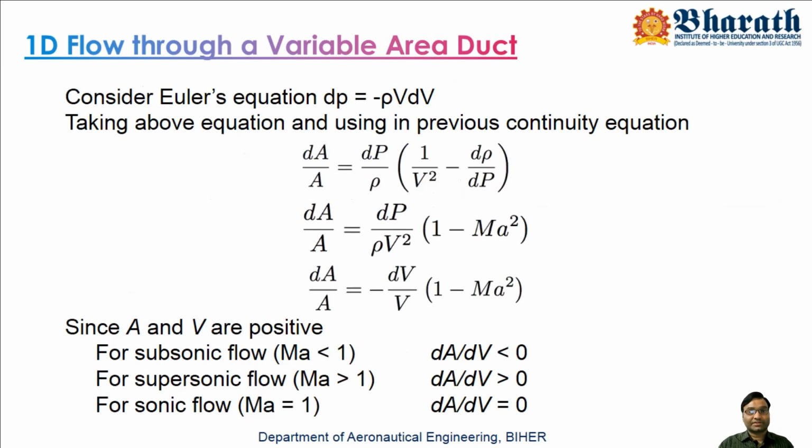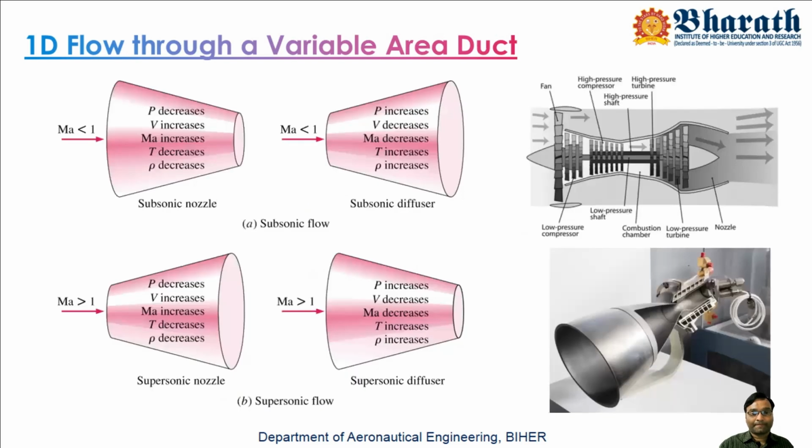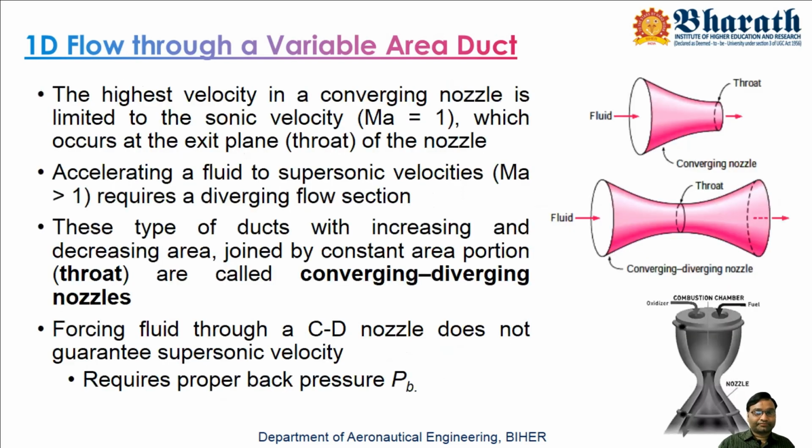This equation is telling us to change the area accordingly. Using whatever way you want, whatever the Mach number, now that we have converging diverging nozzles, can we simply get a supersonic flow through it easily? If you send any flow through a converging diverging nozzle, can you get a supersonic flow?